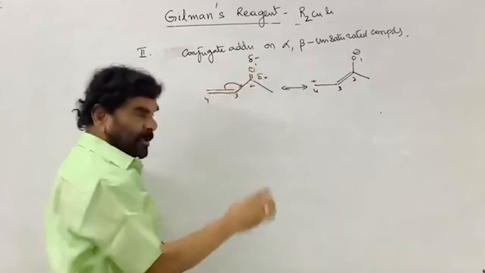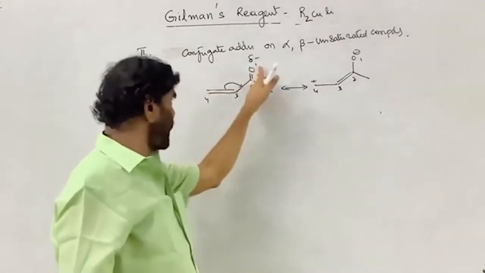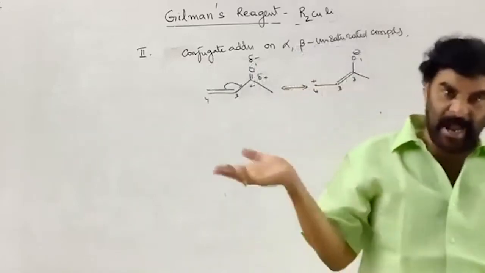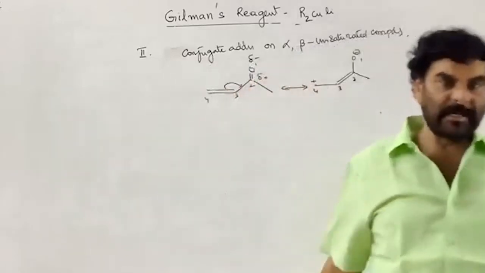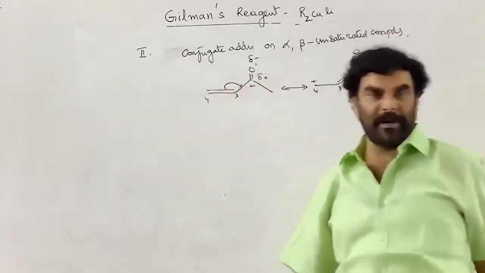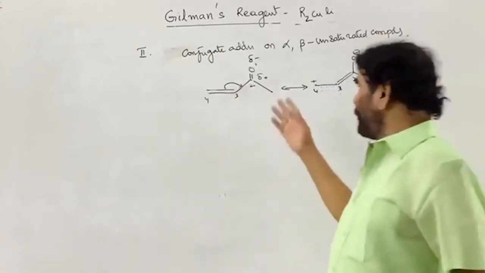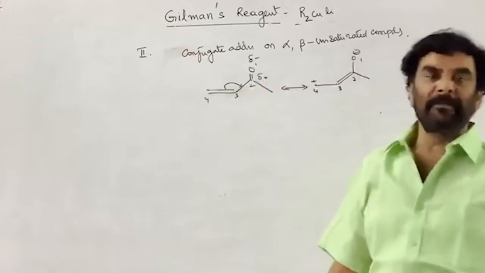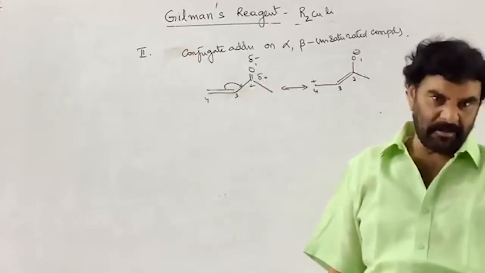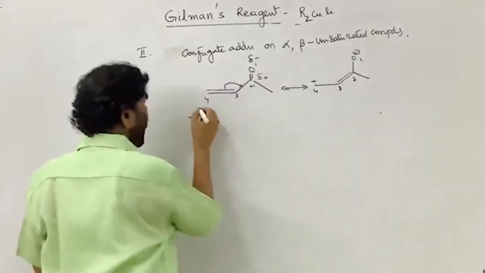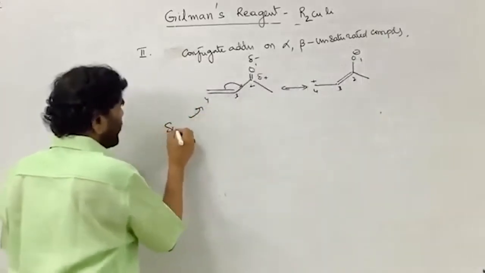So what is the relation? One is added to the 1 and the other is added to the 4. Therefore the addition is completed by adding on the 1 and 4 centers, so it is called the 1-4 addition. See, the nucleophile plays an important role. What important role? This is the soft electrophilic center.